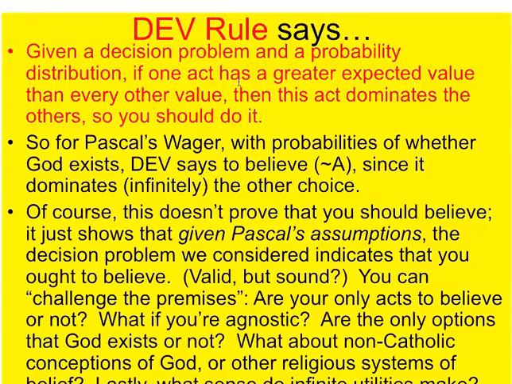Anyway, the DEV rule, the dominated expected value rule, says given a decision problem and probability distribution, if one act has greater expected value than the other, this act dominates, so you should do it. It basically says after you calculate the expected values, choose the one with the best value.